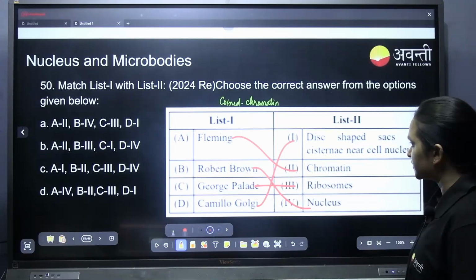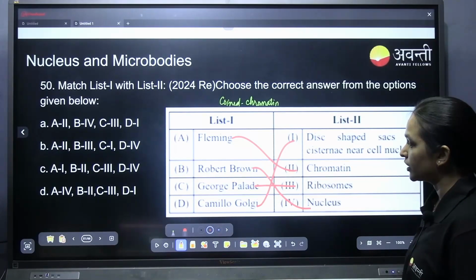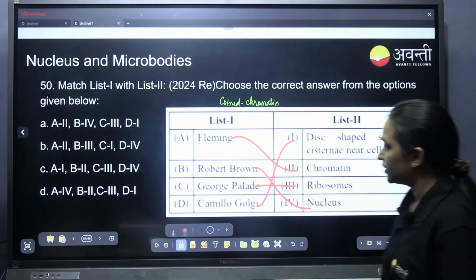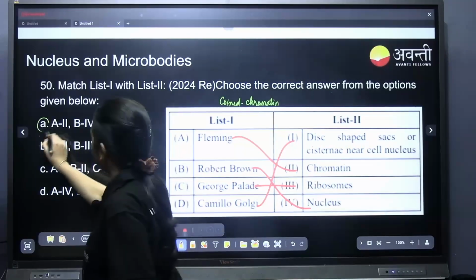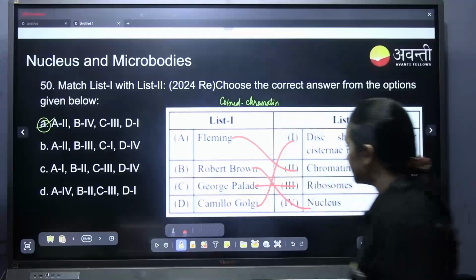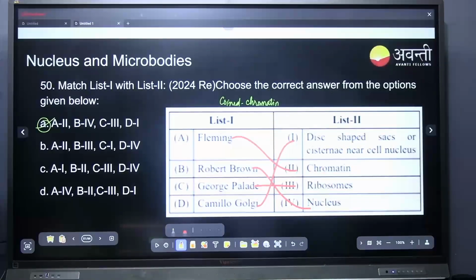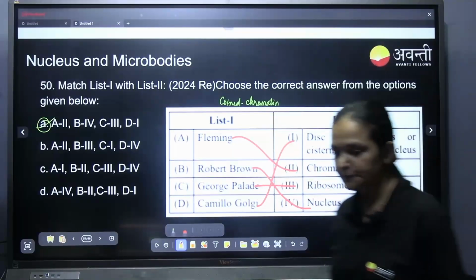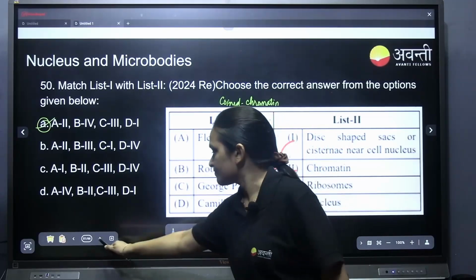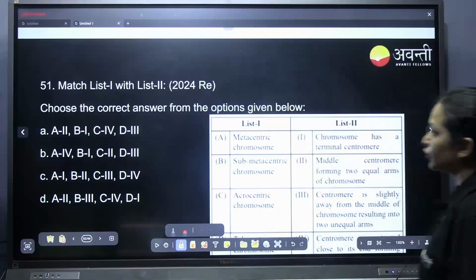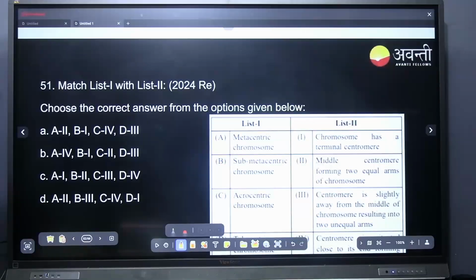This gives the answer A2, B4, C3 and D1, so A is the answer. Any doubts? Match the following again.